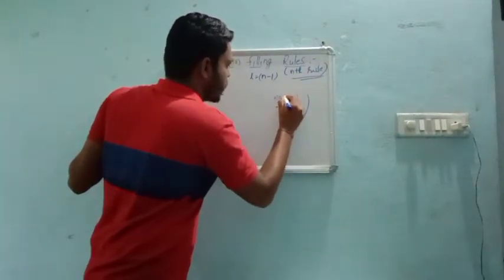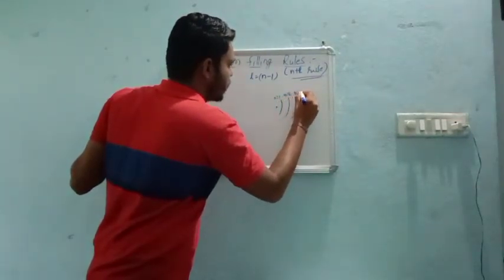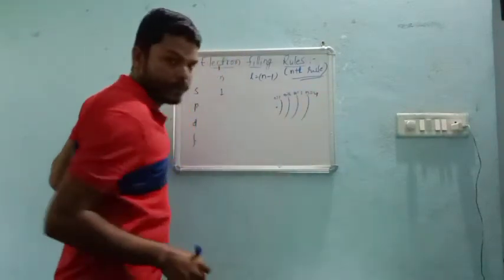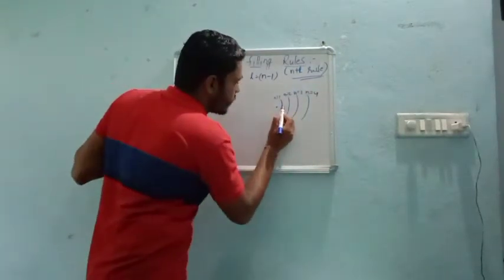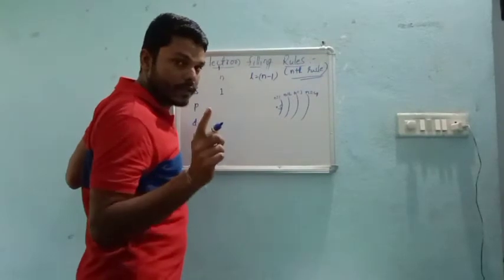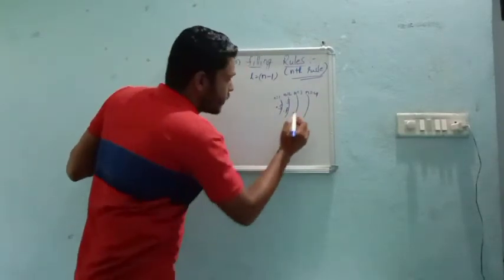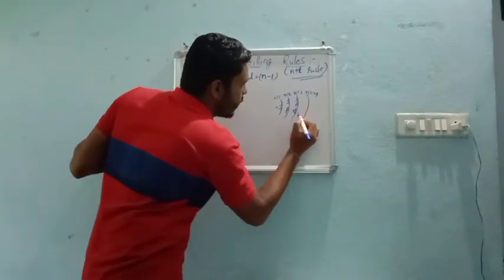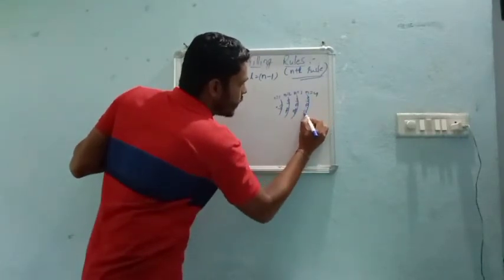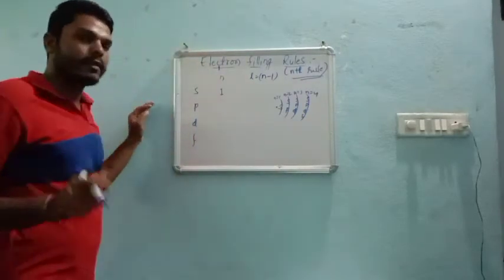N is equal to 1, 2, 3 and the fourth cell. Now in the first cell, only one subshell, that is S. In the second, S and P. In the third, S, P and D. And in the fourth, S, P, D, F. We can remember it like this.